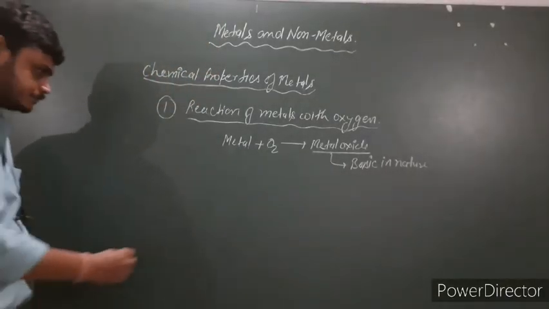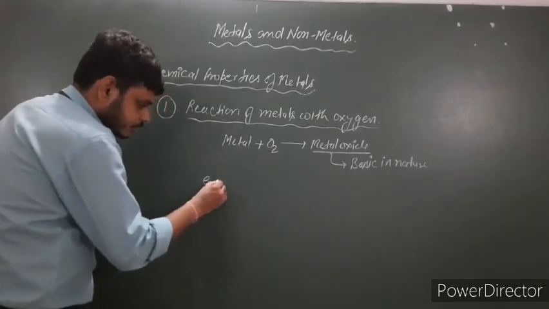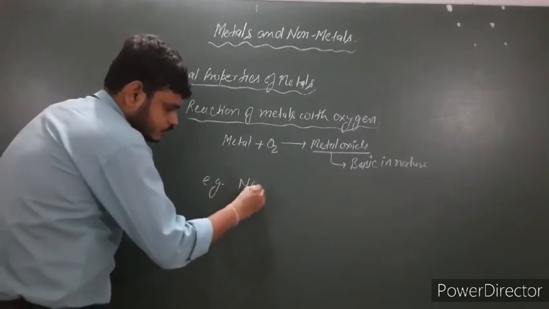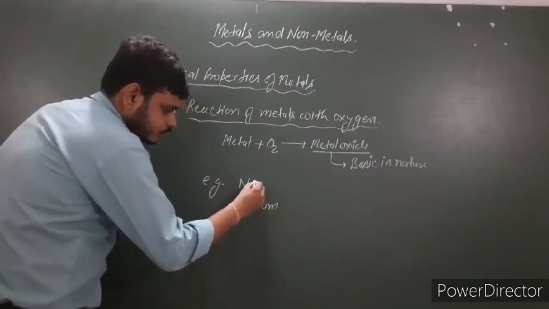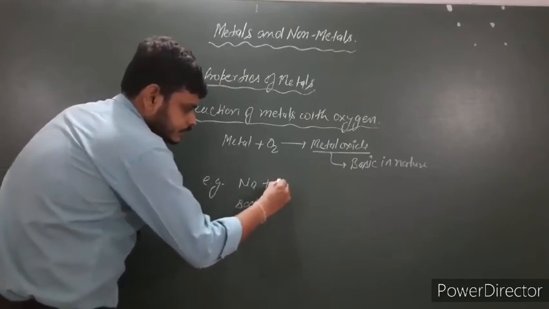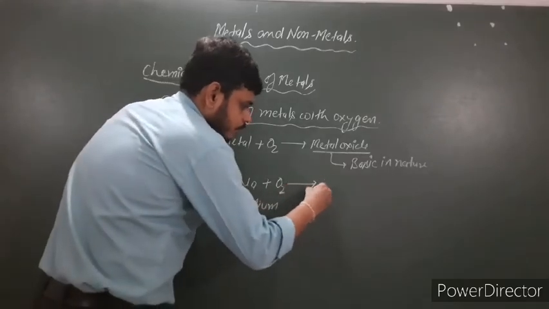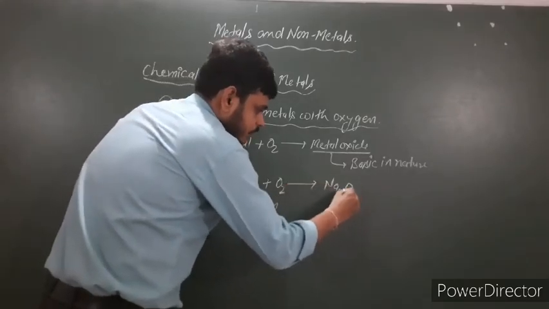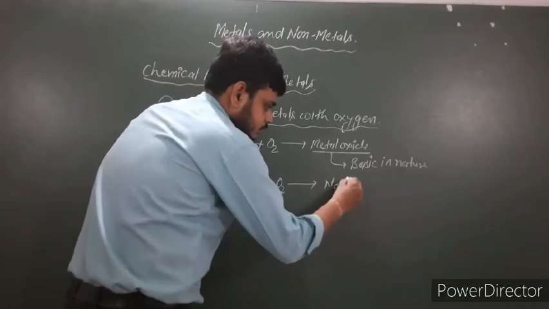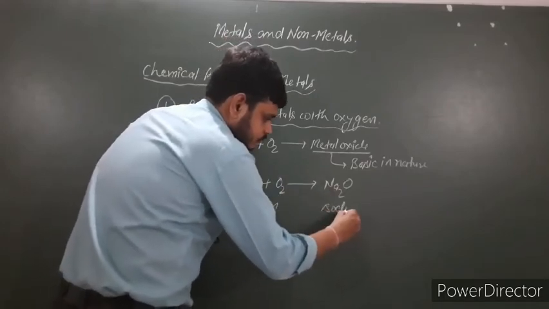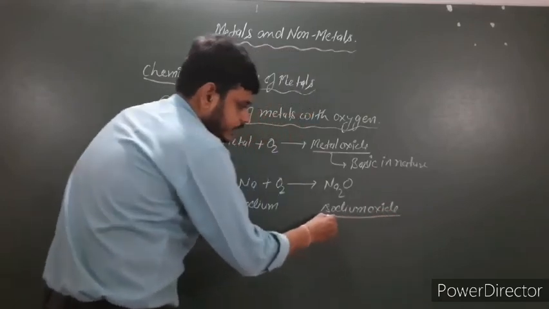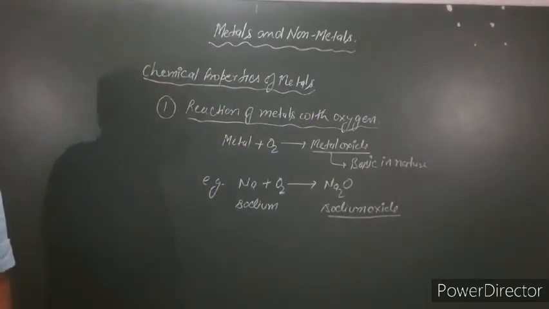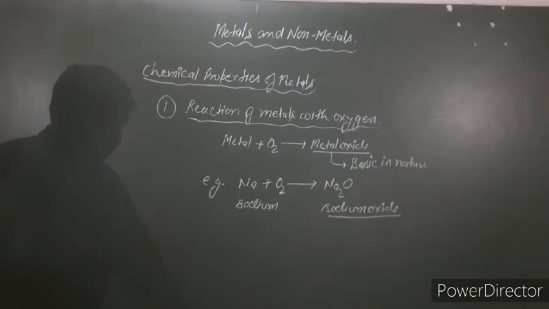For example, the first example is sodium metal. When sodium metal reacts with oxygen, it forms sodium oxide, and sodium oxide is basic in nature.